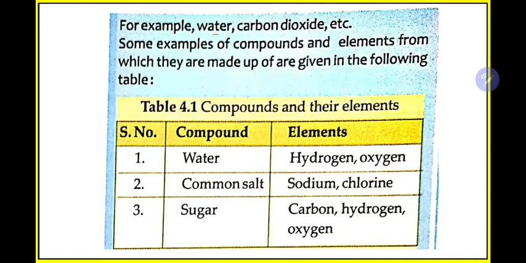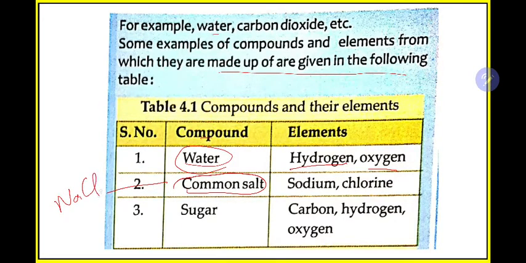Some examples of compounds and the elements from which they are made are given following. Compound is water. So in the compound water, the elements are hydrogen and oxygen, I have explained. Then common salt, whatever salt you eat, it is known as NaCl. Water is H2O, that means in water we have hydrogen and oxygen. Common salt is NaCl, so we have sodium and chlorine.